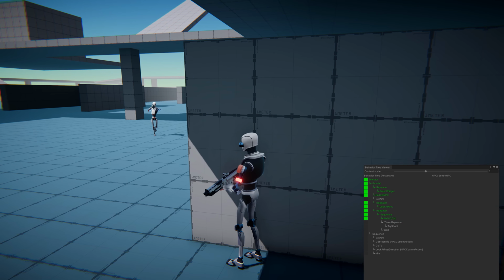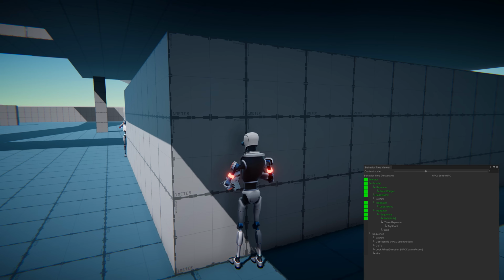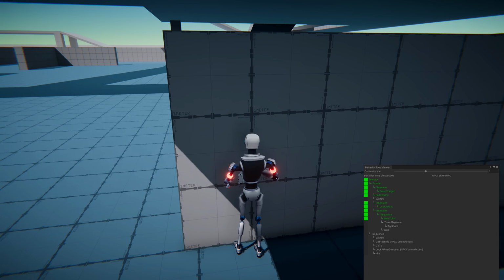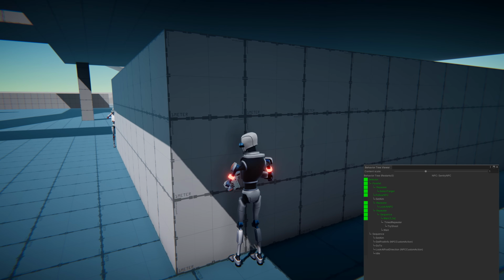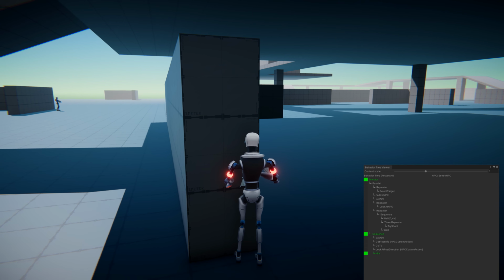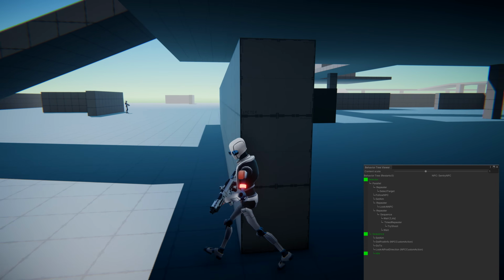So if I hide from him, he's going to follow me. So he's not going to be omniscient of my position. So he's just going to go to my last known position, as you can see here. So after a while, after the entry has expired, he's going back to his guardian post.